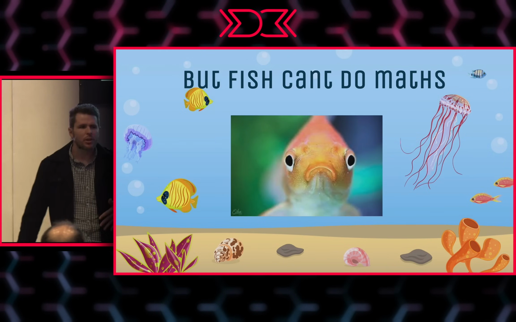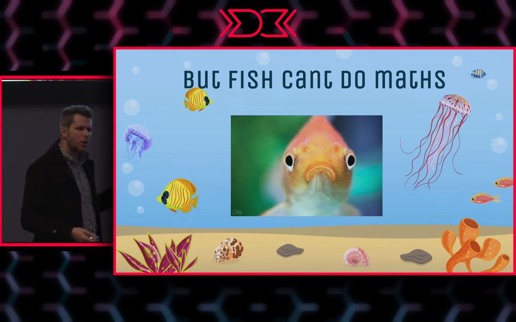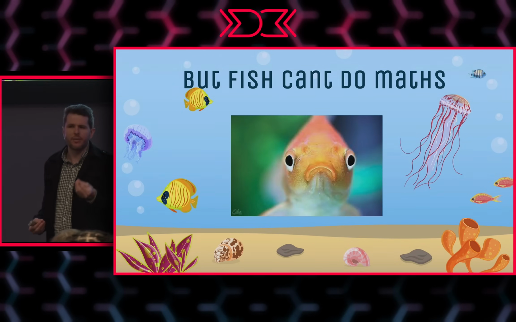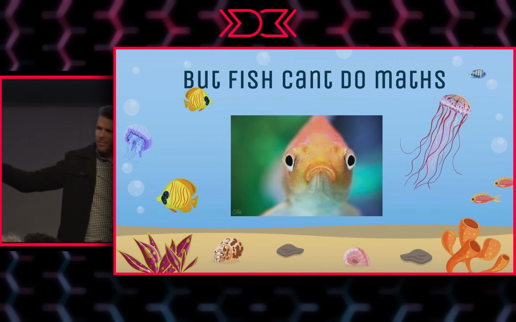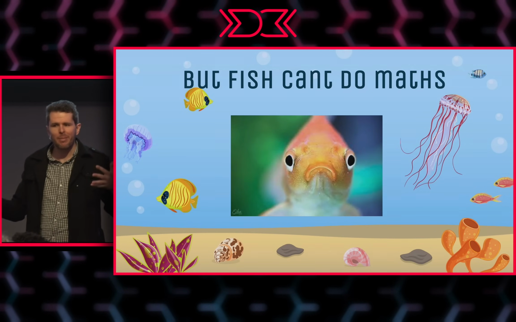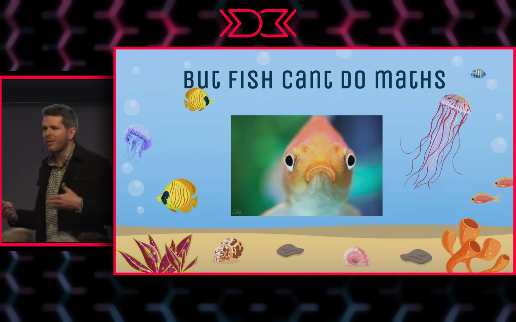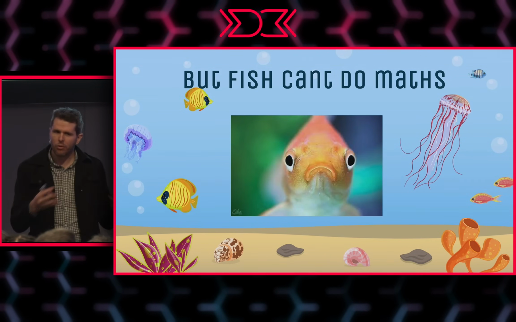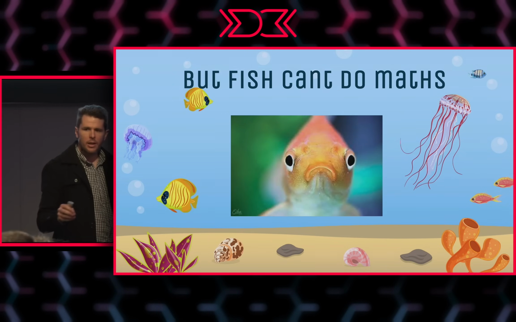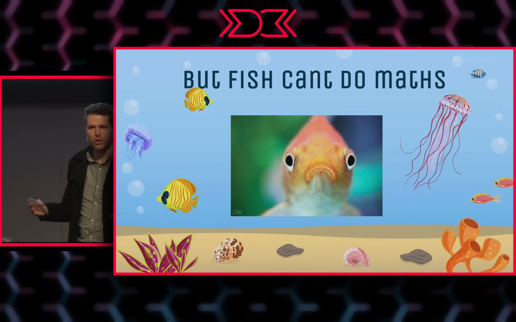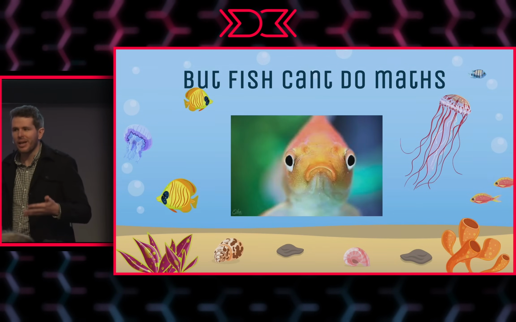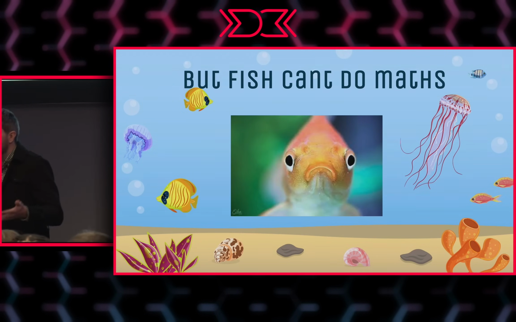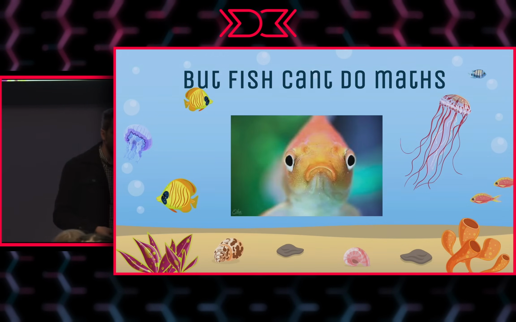So we have here something of a paradox. We have a fish which is a fundamentally not smart creature, but it has this property, the skin pattern, that requires very, very complicated maths to get right. If you wanted to draw the patterning of this fish on a piece of paper and you'd want to do it correctly, you would have to do a lot of very, very complicated maths. So how was the fish doing it? It's clearly not doing it.